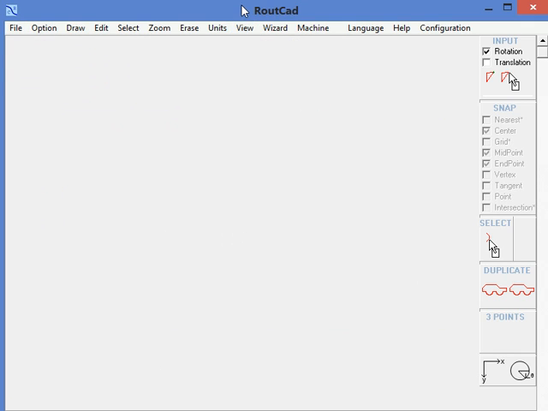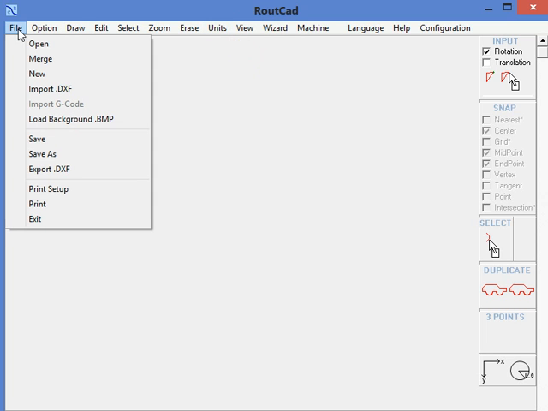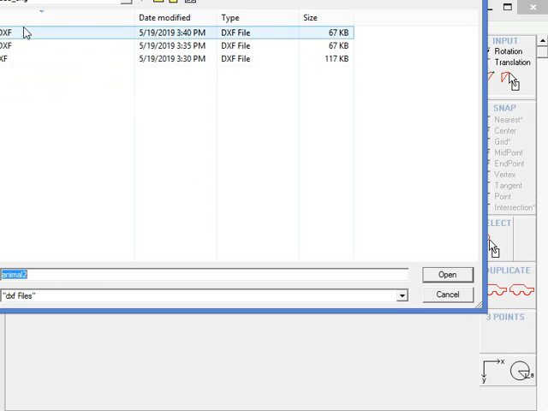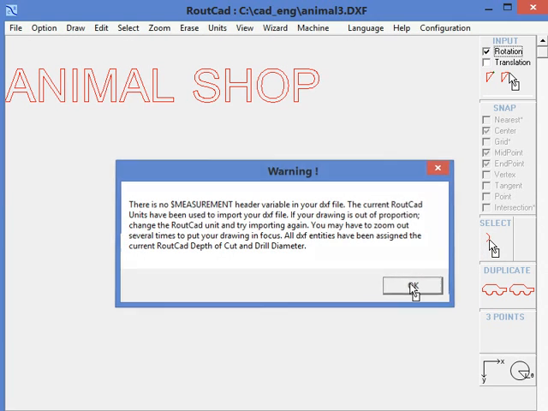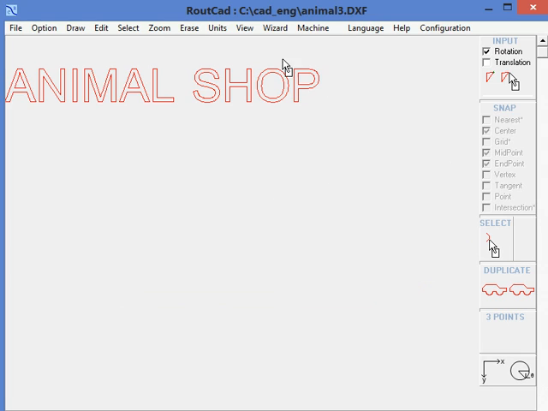But we've got to make sure that the units are set to Imperial. So we go to File, Open, Import DXF, and we import the file that we have just created. Now, all the text is there as we made it.